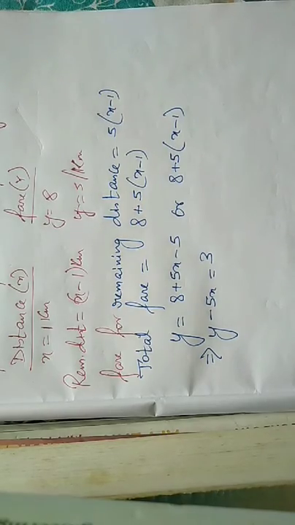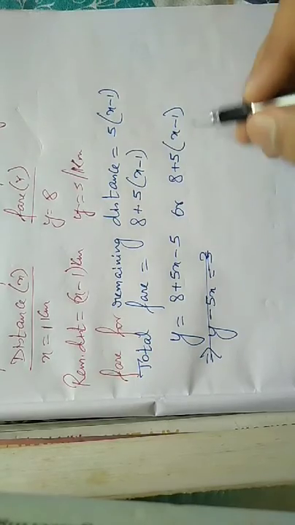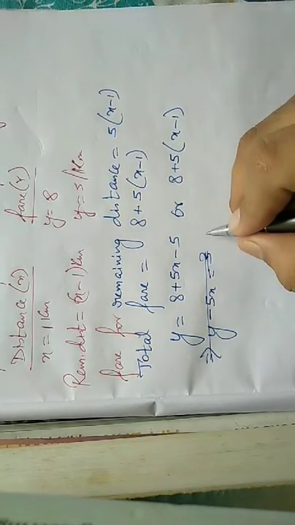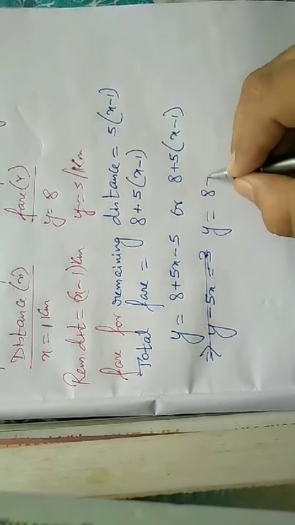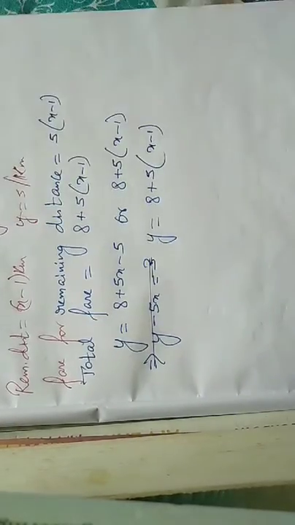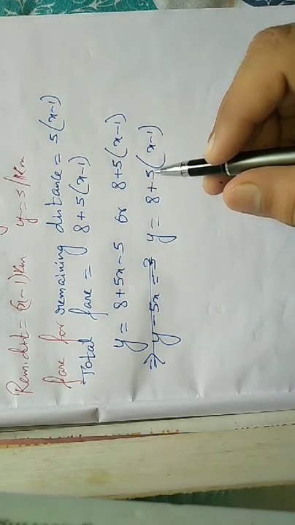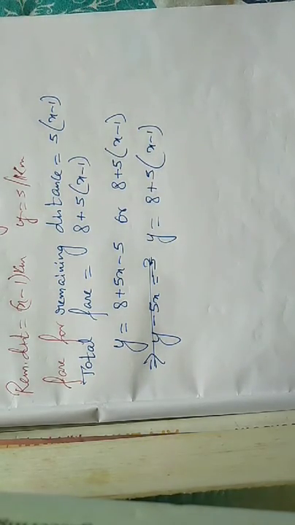So we will not use the other equation. We will go on with this equation only. So y is equal to 8 plus 5 into x minus 1. So the value of y depends on x. So for every value of x there will be a value of y.